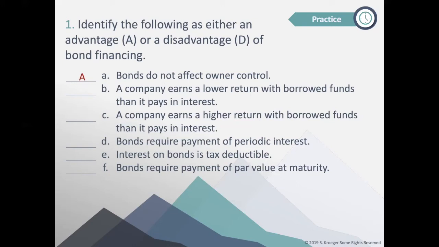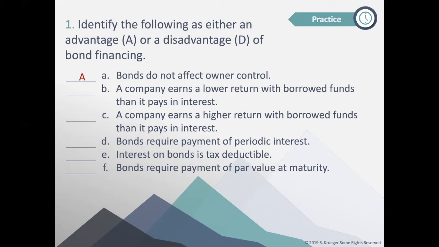B, a company earns a lower return with borrowed funds than it pays in interest. This means a company borrowed money by issuing the bonds, and they're using that money to make more money because that's the purpose of borrowing money.